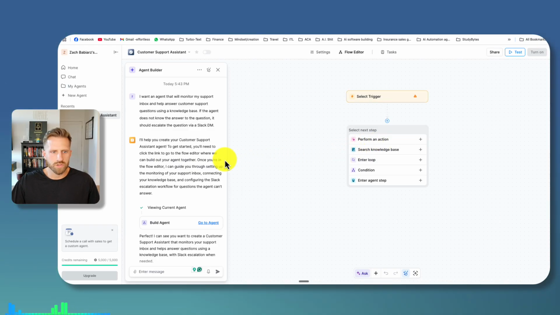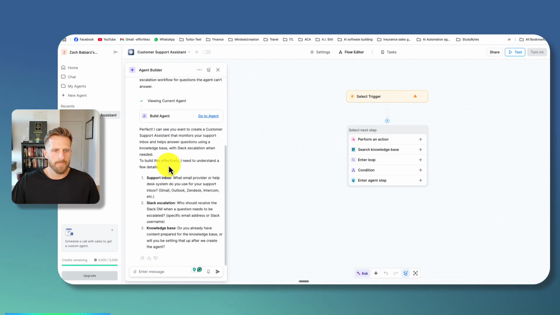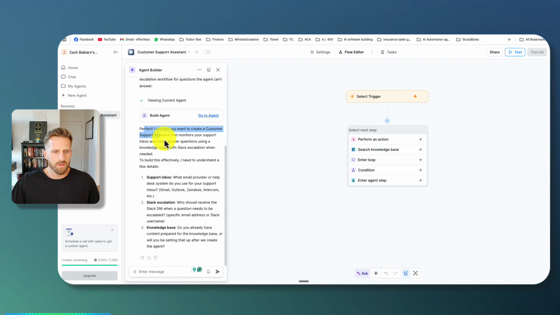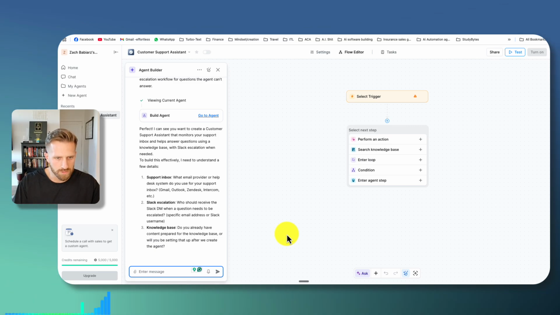Okay, this is a trigger. Okay, what is it saying here? It's just kind of telling me what it's going to build: a support inbox, Slack escalation, and a knowledge base. So I guess it wants me to answer questions. So, what email provider? All right, we're going to use Gmail. So I'll just do this: 1, Gmail; 2, who should receive the Slack DM when a question needs to be escalated? Okay, let's just use my email.